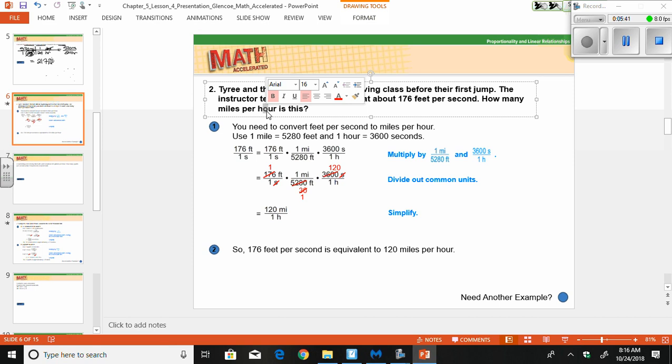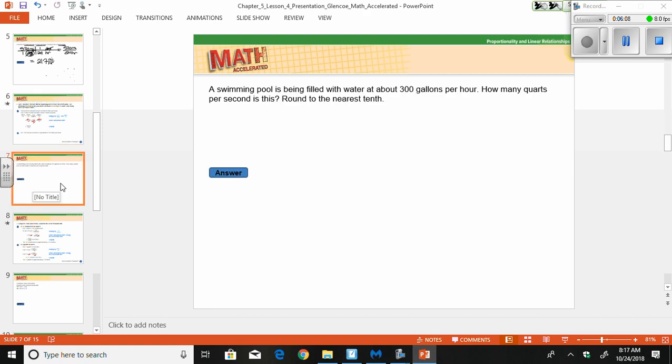So we go through. We once again set it up so they're getting rid of, I think they're doing everything together. So they have 176 feet for 1 second. So here they change our feet to miles, and they change our seconds to hours, which is perfectly fine. You can set it all up in one. A lot of times I do it in 2 just to make sure that I have everything right and keep track of everything.